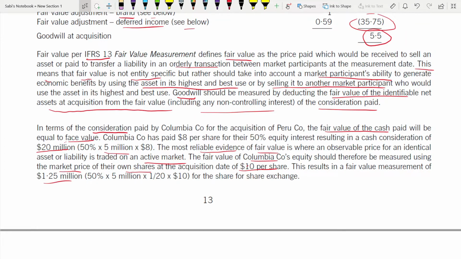So this results in a fair value measurement of 1.25. How? We're taking 50% of the 5 million, that also for 1 for every 20 shares. So you divide by 20 and the share price is 10 for share exchange. This is a share for share exchange, which is 1.25.